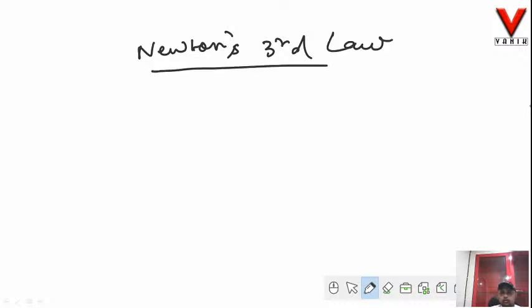Now coming to Newton's third law. It deals with action is equal to minus reaction. Action and reaction are equal in magnitude but different in direction. Since force is a vector quantity, we have to express it in terms of magnitude as well as direction. So what does Newton's third law state?